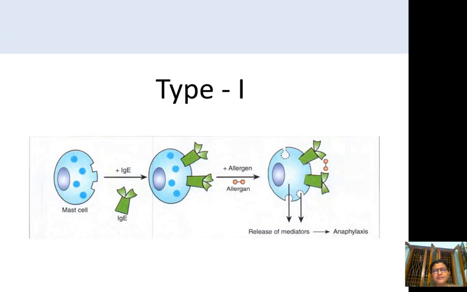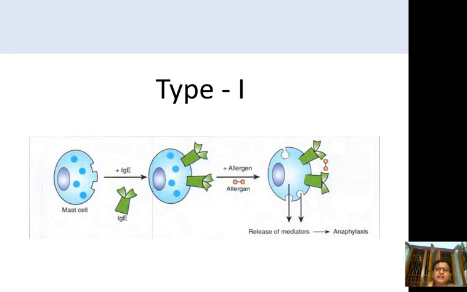Once immunoglobulin E is secreted in response to the allergen, these immunoglobulins will be attached to the surface of the mast cells.